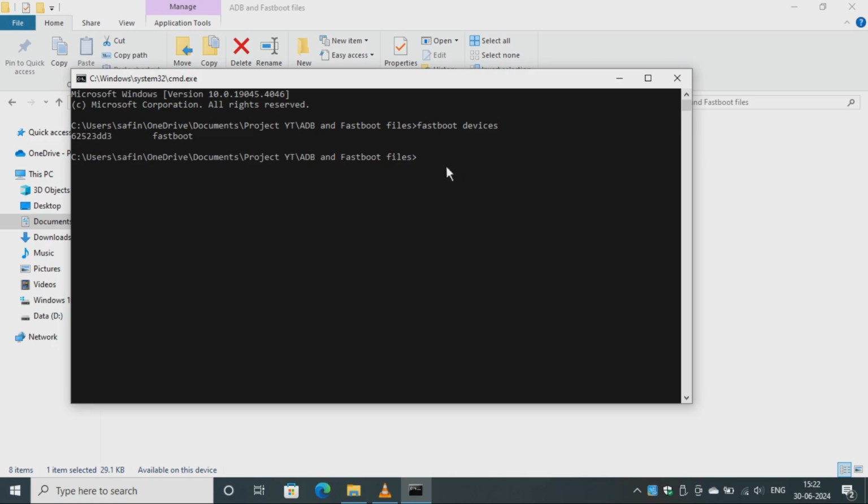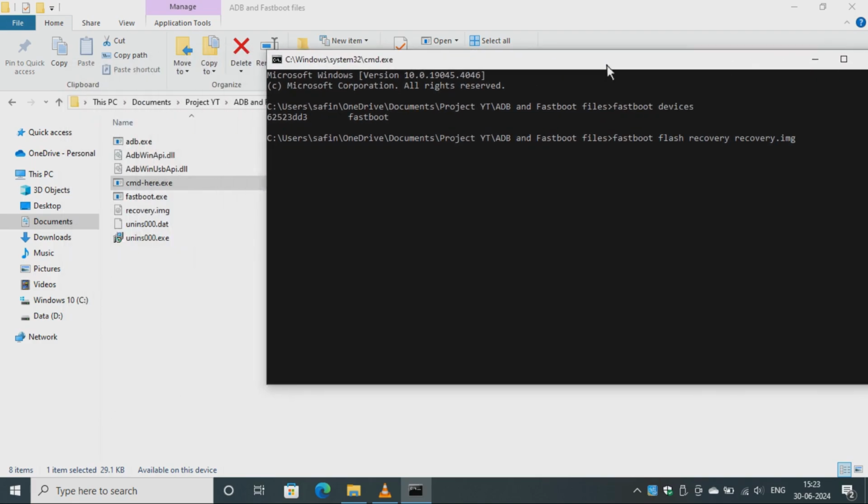Now the next step to do is to flash the recovery file. So write fastboot flash recovery, space, recovery.img. Typing it over here. So let me show you the file.